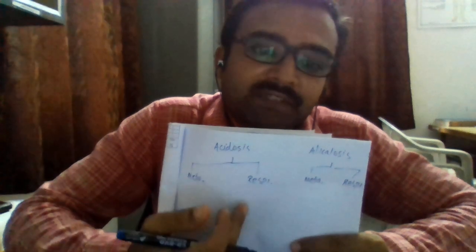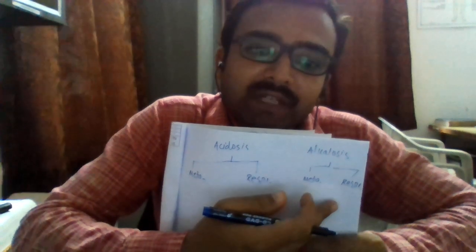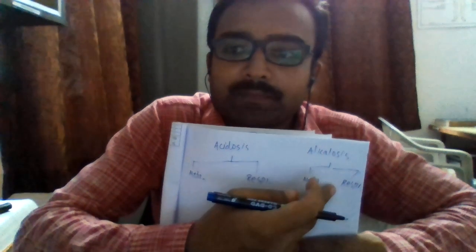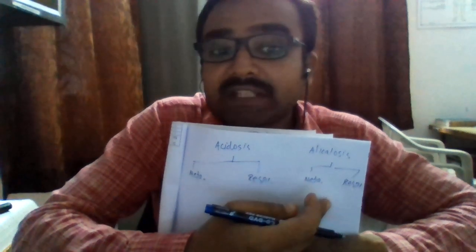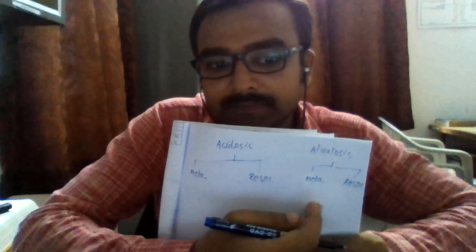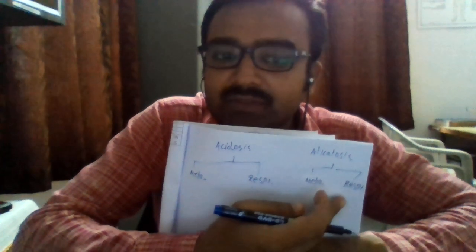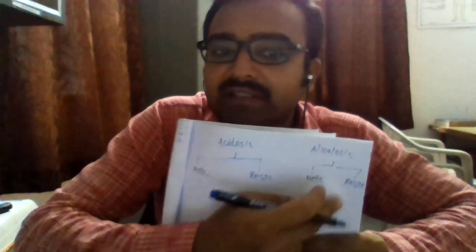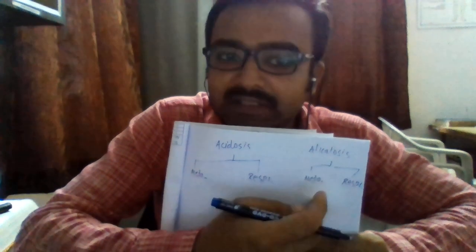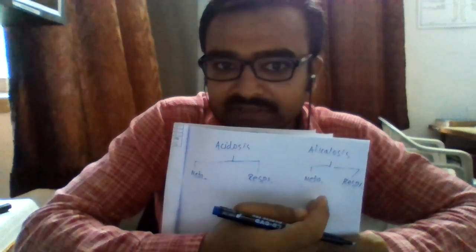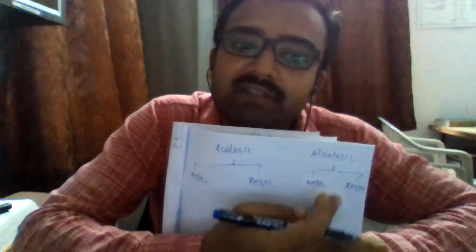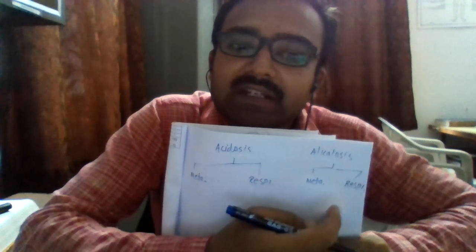Similarly, if the amount of carbon dioxide which is getting eliminated from the body is more than required, and the concentration of carbon dioxide reduces in the blood, then it will result in a clinical condition called alkalosis. And as the cause is respiratory in nature, it will be termed respiratory alkalosis.